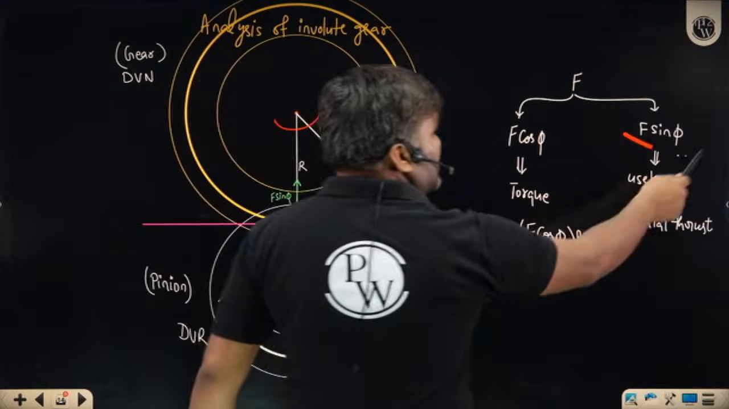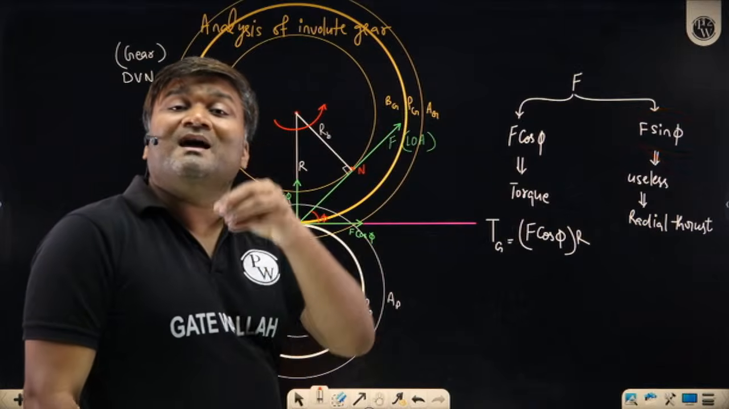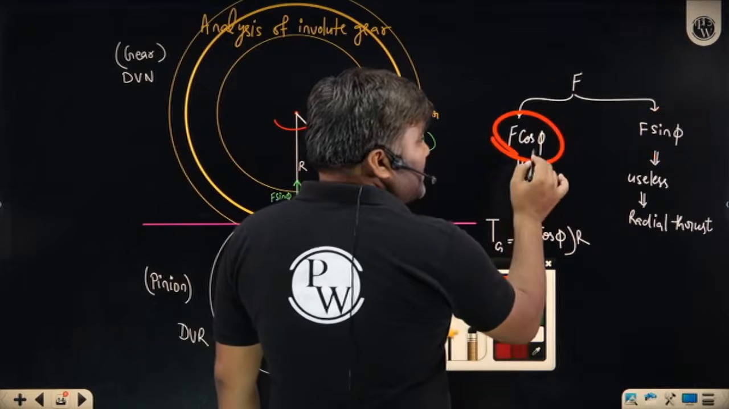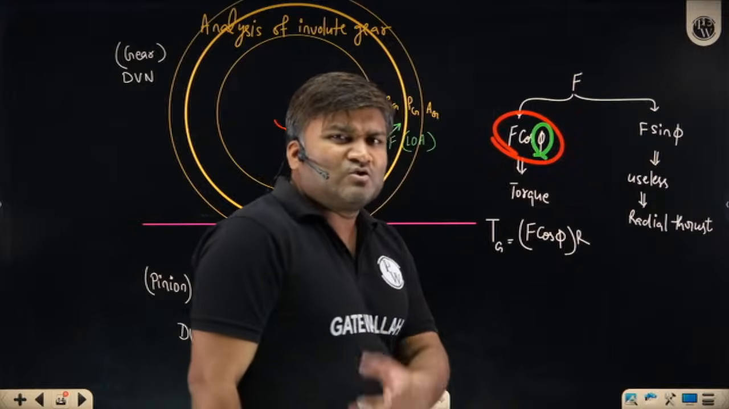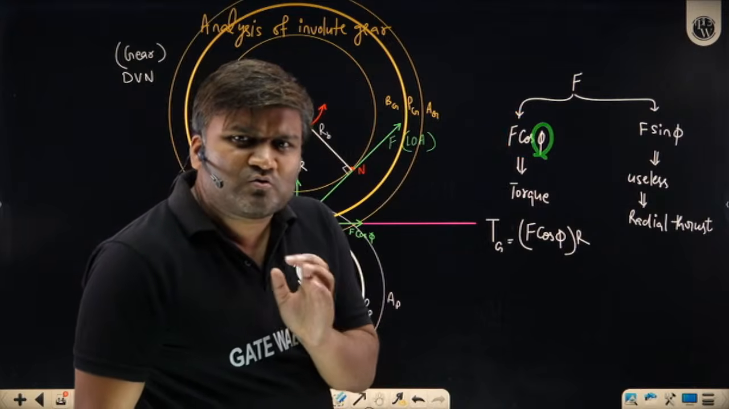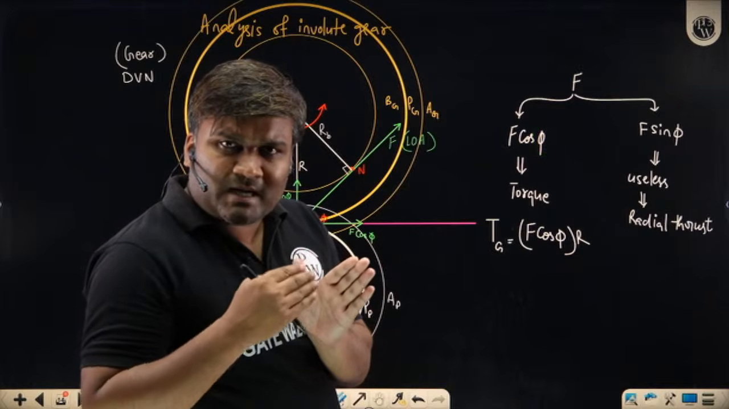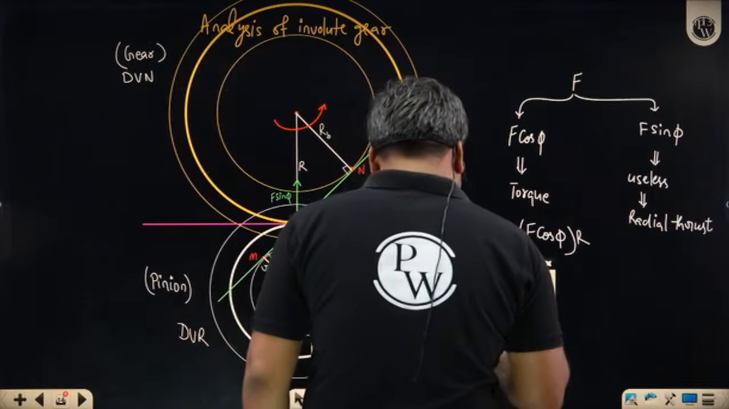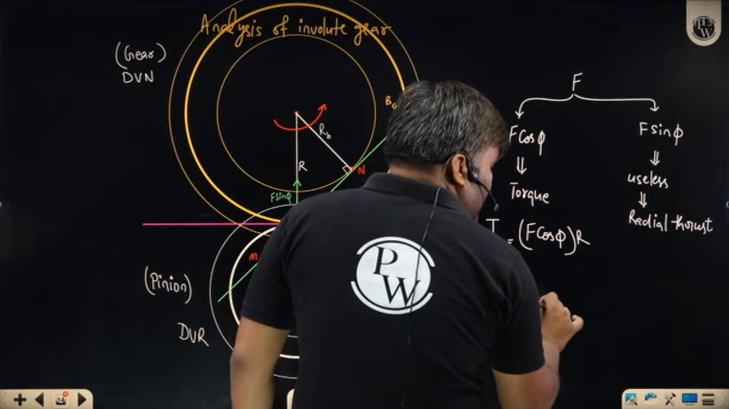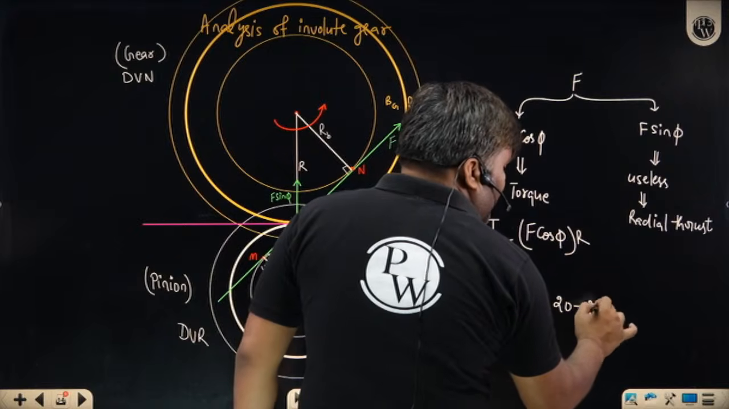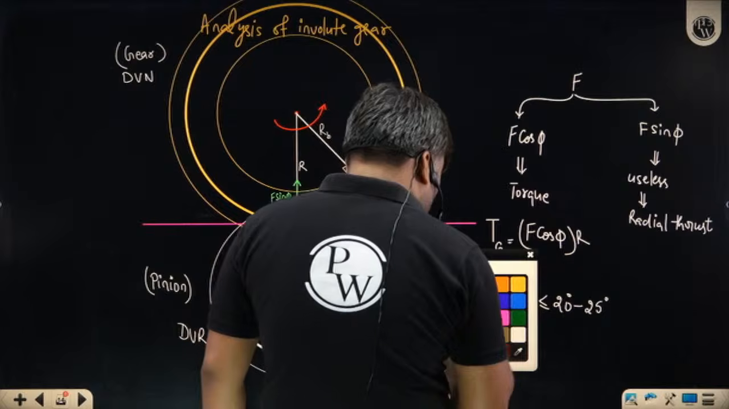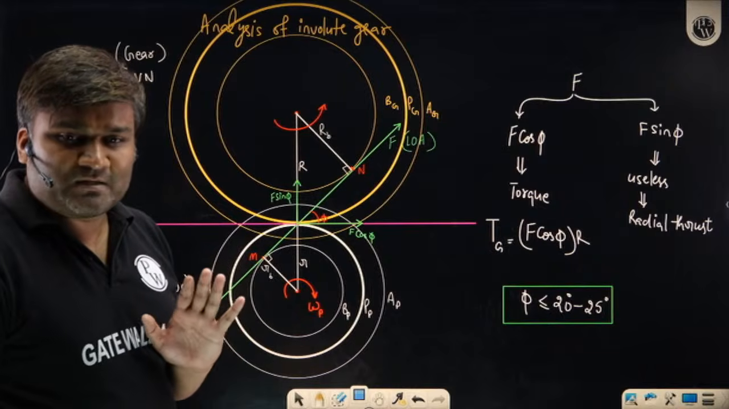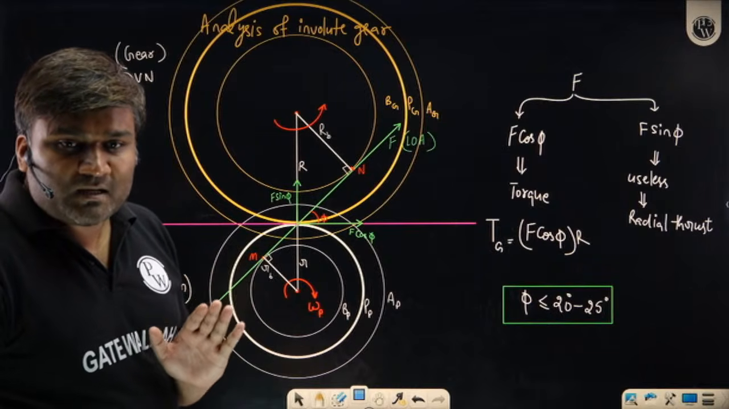I don't want this component, but it will be there. I want this component to be as small as possible. I want the other component to be maximum. So for that, phi should ideally be 0, but 0 is not possible. So I want this phi to be very, very close to 0. You know, 10 degrees, 12 degrees, 15 degrees, 20 degrees, 25 degrees, not more than that. Pressure angle should be less than or equal to 20 to 25 degrees. The maximum values of phi used in practice are 20 degrees, 25 degrees, not more than that. Is that clear?